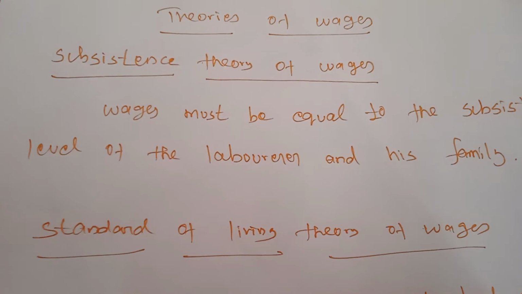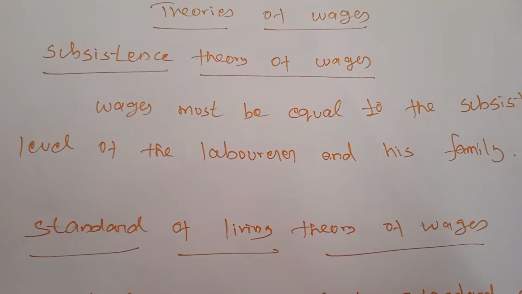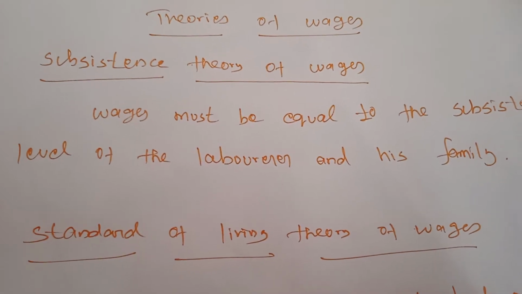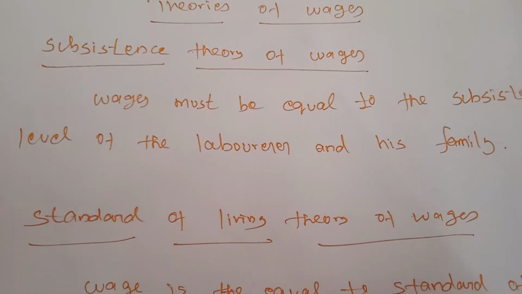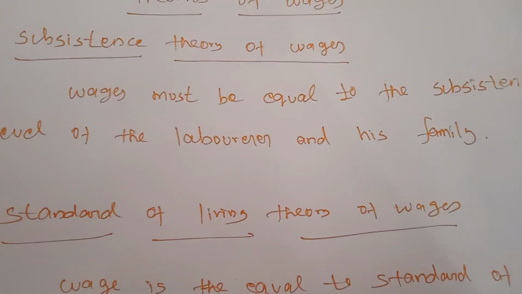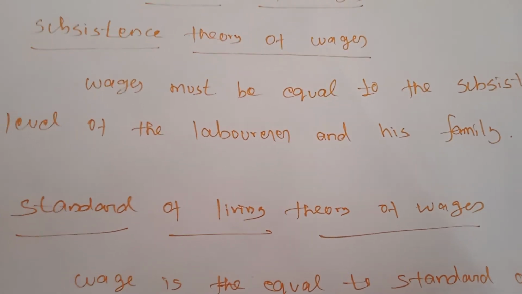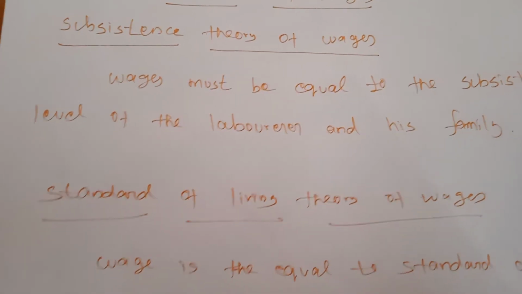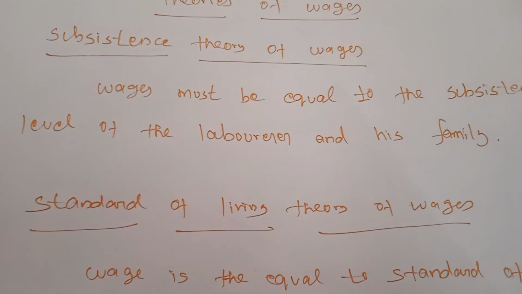So what is the meaning of subsistence level? Subsistence means the minimum amount of food, clothing and shelter which workers and their family require for existence. If the laborer and his family want to survive in this world, they need some amount of money. So the wages must be equal to that amount of money only.